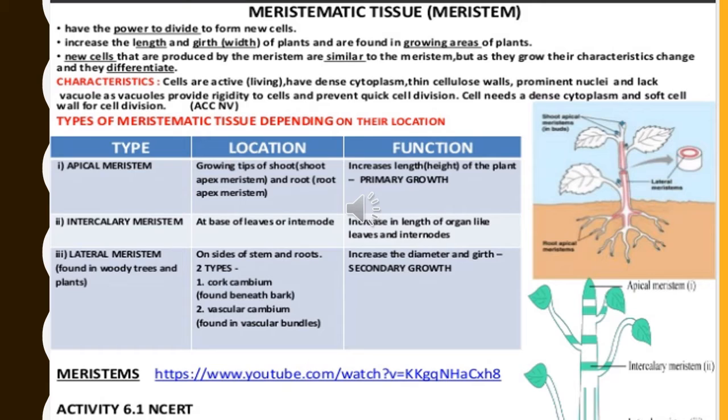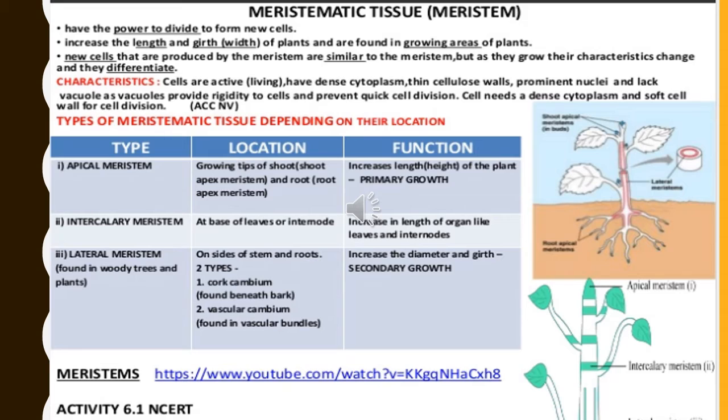Now see the characteristics of these tissues. The cells present in these tissues are active. That means they are living ones. They have dense cytoplasm, thin cellulose wall and prominent nuclei. But they lack vacuoles, because vacuoles provide rigidity to the cell and prevent quick cell division. That's why vacuoles are absent in meristematic tissues. These cells need dense cytoplasm and a soft cell wall for cell division.